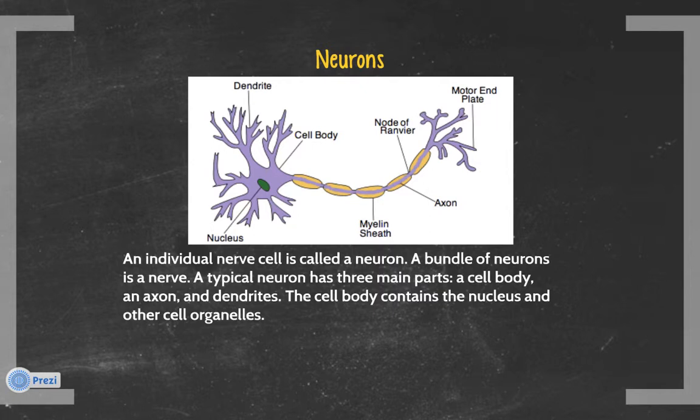All animals, except sponges, have a simple nervous system or at least nerve cells. The simplest type of nervous system is a nerve net, a network of nerves that transmits messages throughout the animal. Hydras and some other invertebrates have nerve nets.